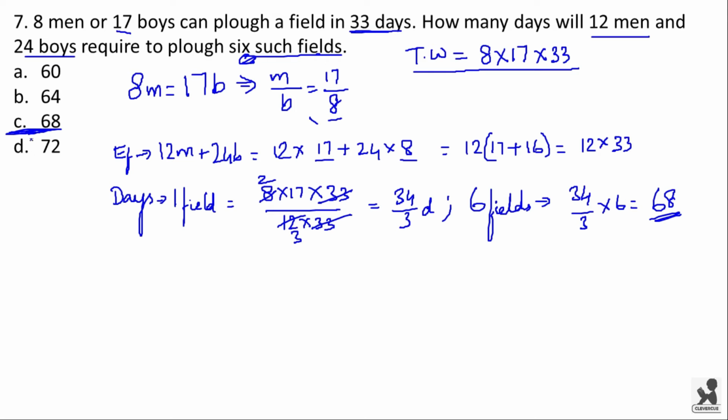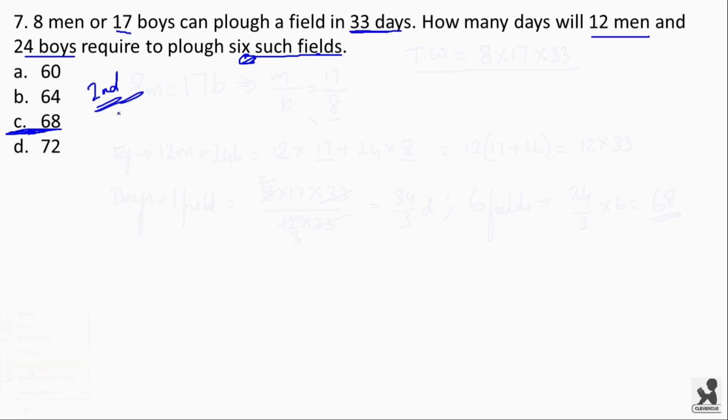This is one short method. There is another short method I'll be telling you now. Second method. Here in this second method you have to remember one blind formula.